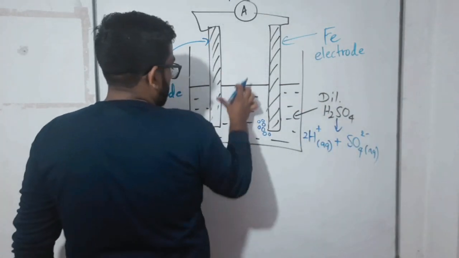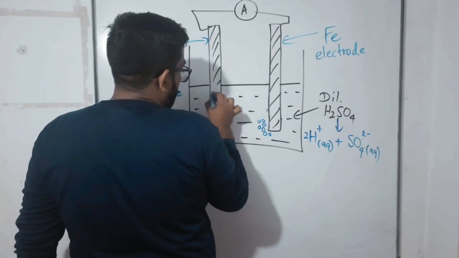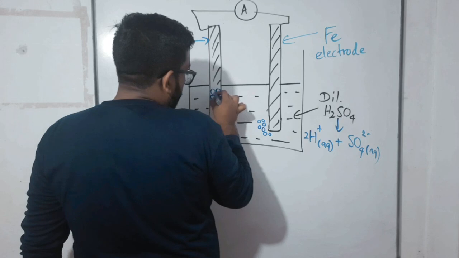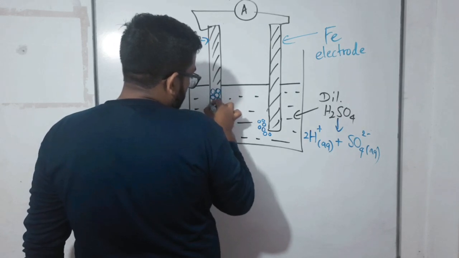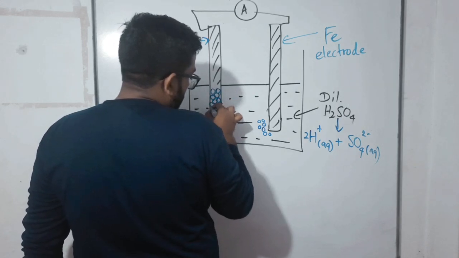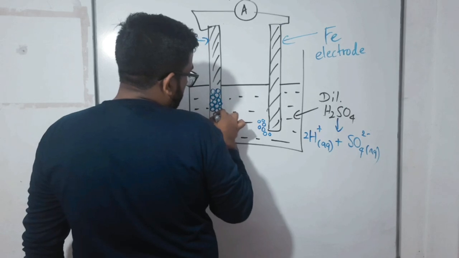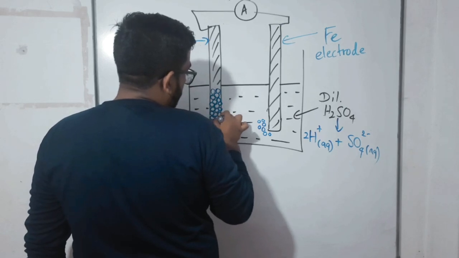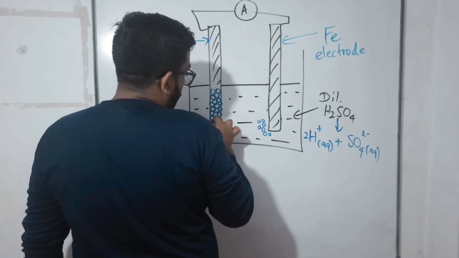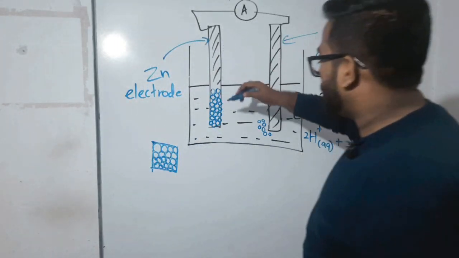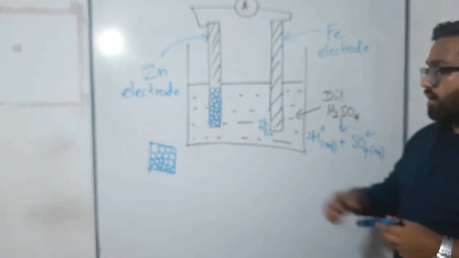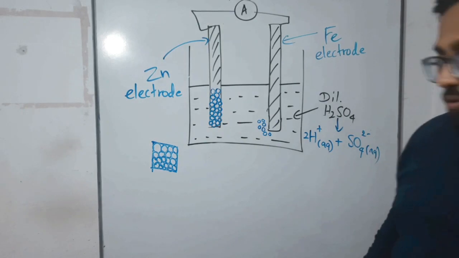Zinc atoms are arranged like this, right? But children, something happens here. This part of the zinc electrode is already in contact with this solution, dilute sulfuric acid.